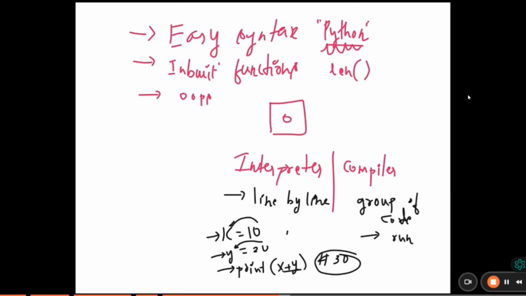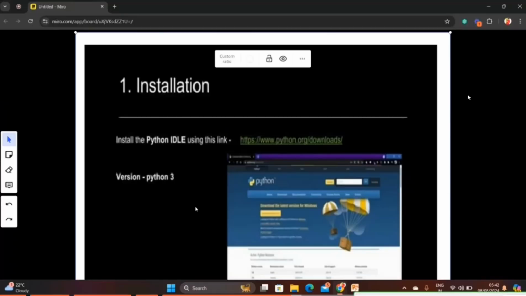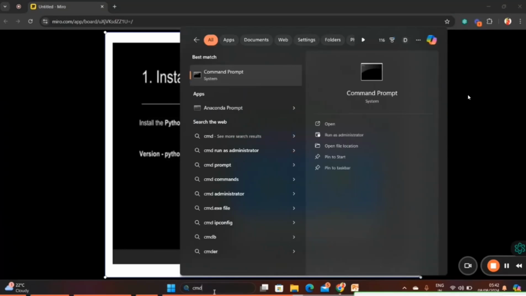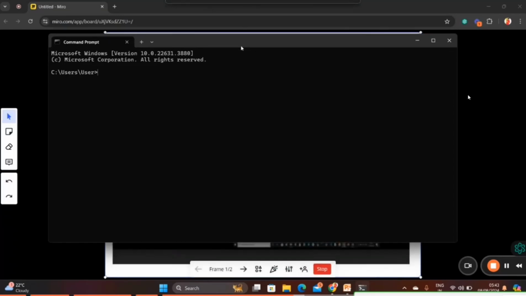To write Python programs on our system, we need Python software. Without Python software, we can't write Python code, right? So how do we check whether Python is available on our system? Go to search, type CMD, that is command prompt, and press enter. This is how the command prompt looks.